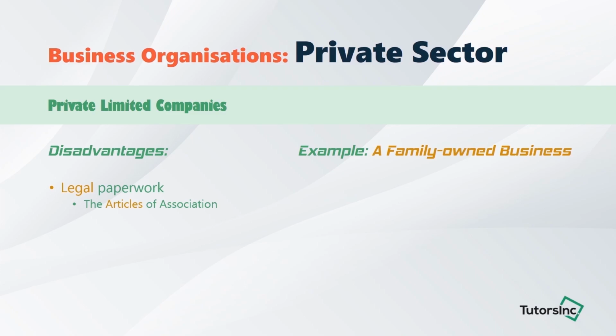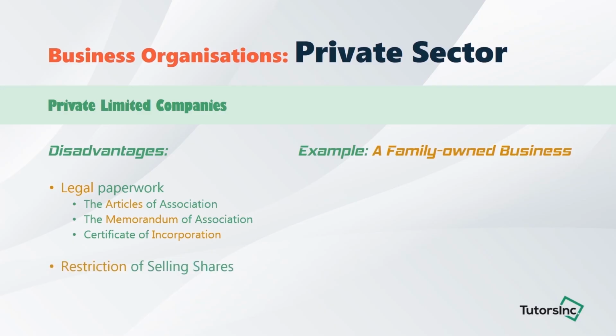The second is the Memorandum of Association, which includes the important information about the company and the directors. The official name and the address of the registered office need to be stated. Moreover, the objectives of the business need to be stated as well as the number of shares to be bought by each of the directors. As you can imagine, that's a lot of work. Once they have prepared these documents and sent them to the Register of Companies, the certificate of incorporation will be given to the business. Apart from this, the business has a restriction on selling shares.